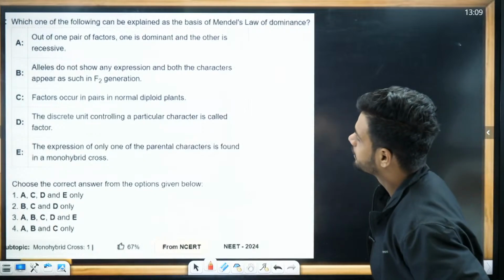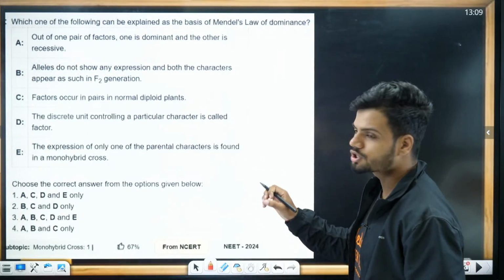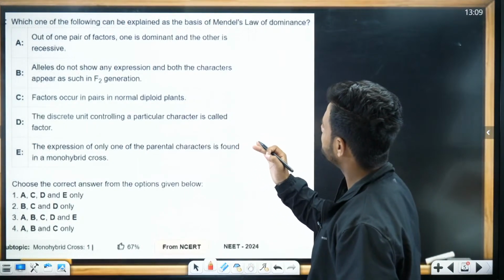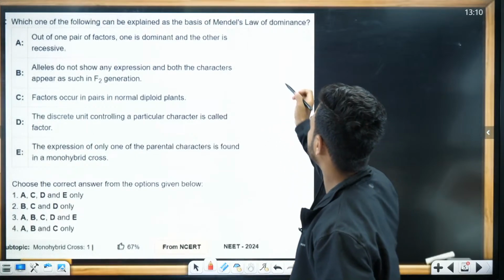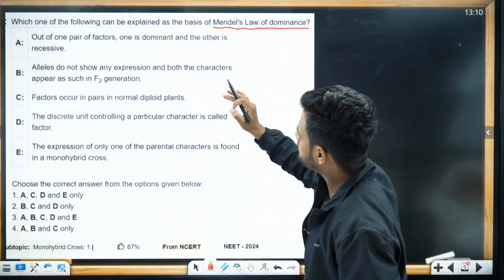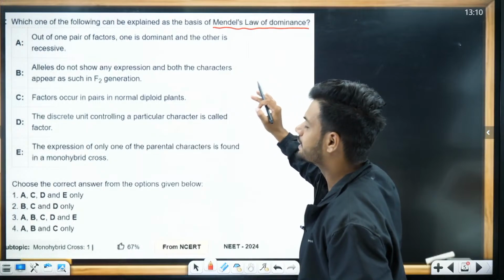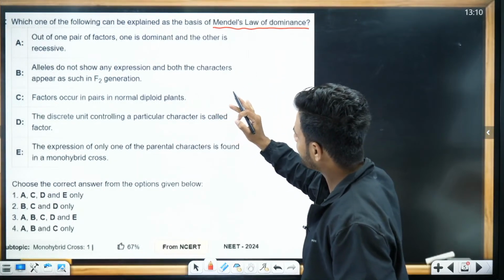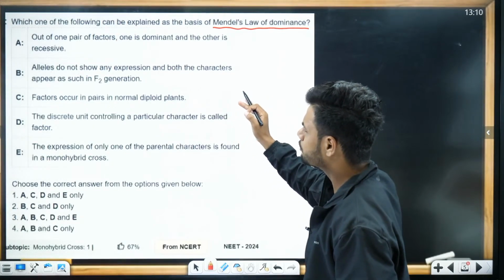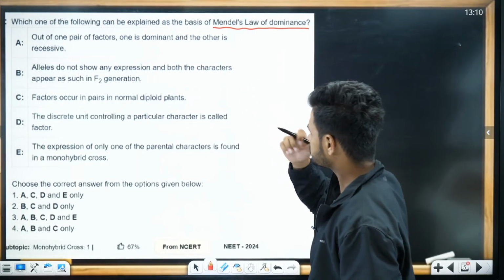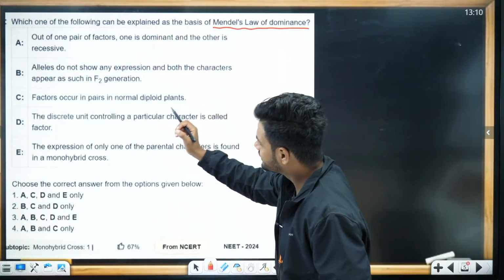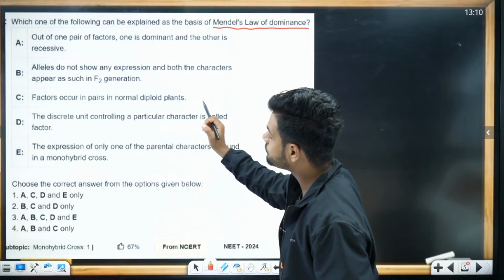Next question. I'll give you 20 seconds. Your time starts now. Read the question and then we start. Which one of the following can be explained as the basis of Mendelian law of dominance? Out of one pair of factors, one is dominant and the other is recessive. Alleles do not show any expression and both the characters appear as such in F2. No, both do not appear, right? Both appear, but they do show expression. Factors occur in pairs. Yes. Discrete unit controlling a particular character is called a factor.